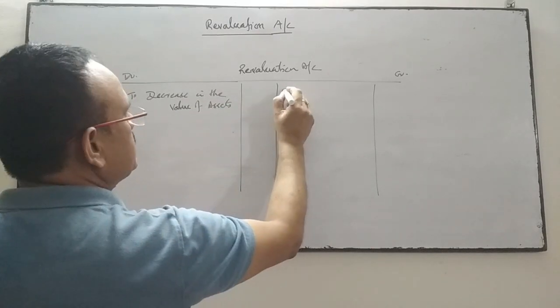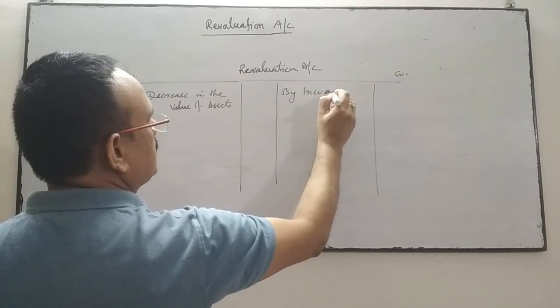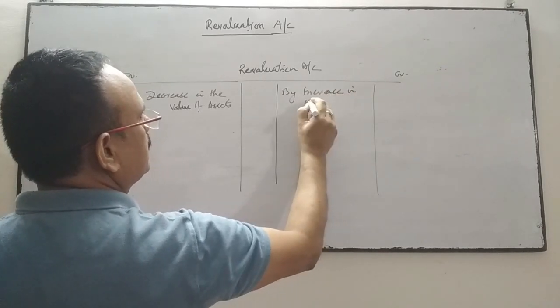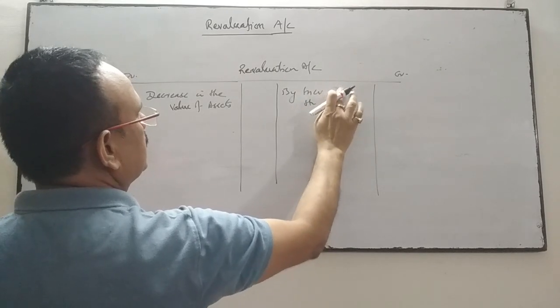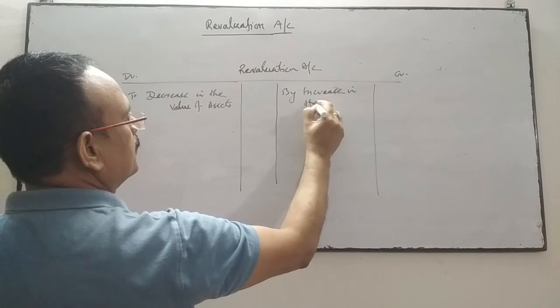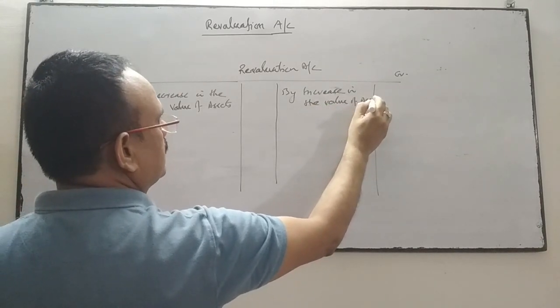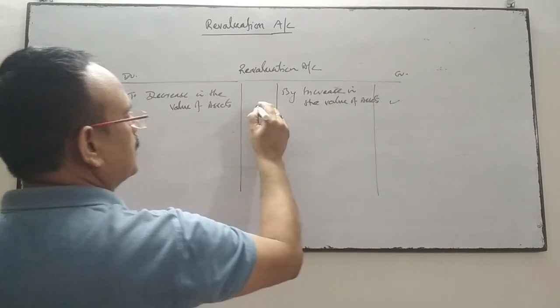Credit side, increase in the value of assets, with the difference amount.